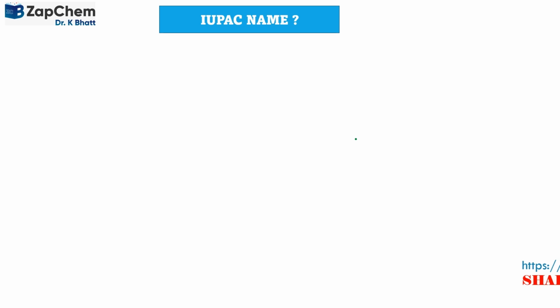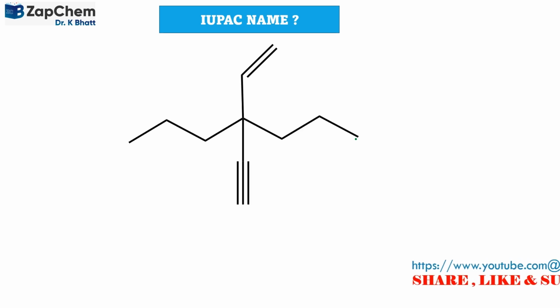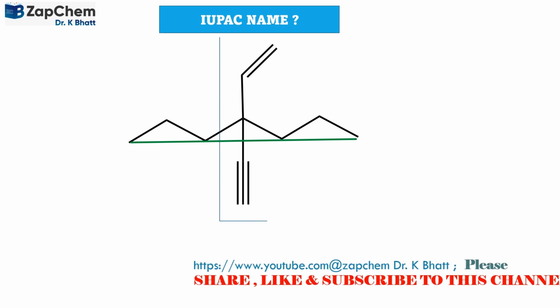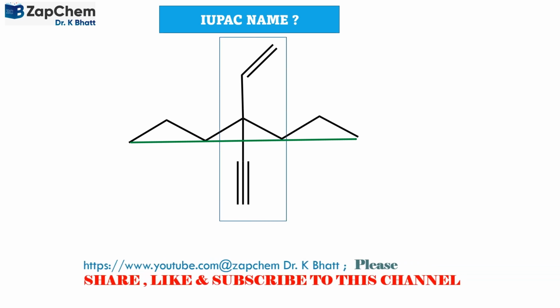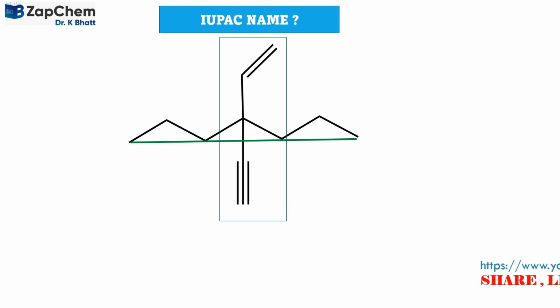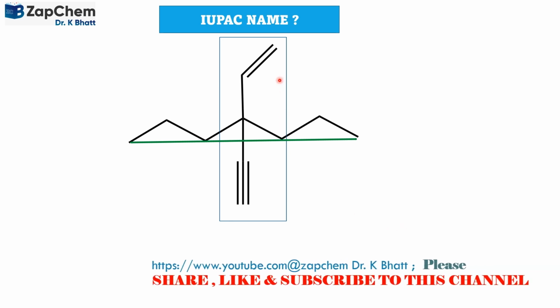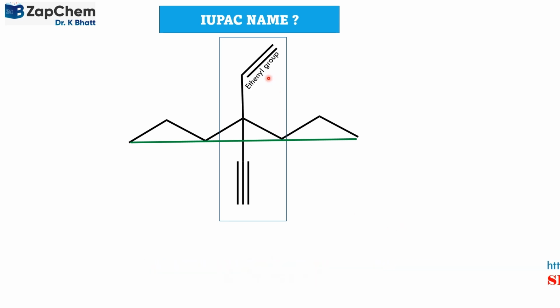Now let us move to another nomenclature. The same way it has to be named. The longest chain is selected over here. And of course, there are unsaturated bonds. There is a double bond and there is a triple bond also.